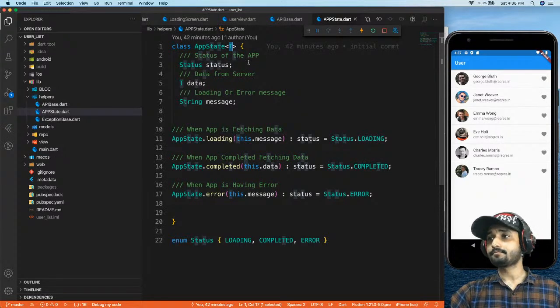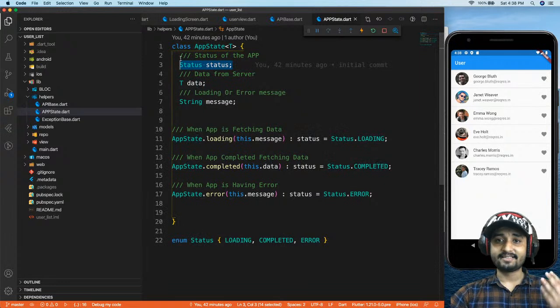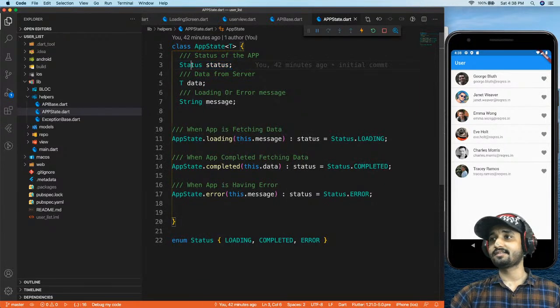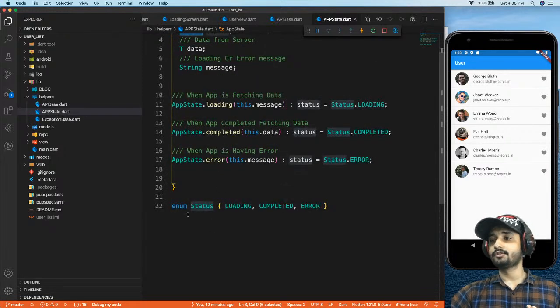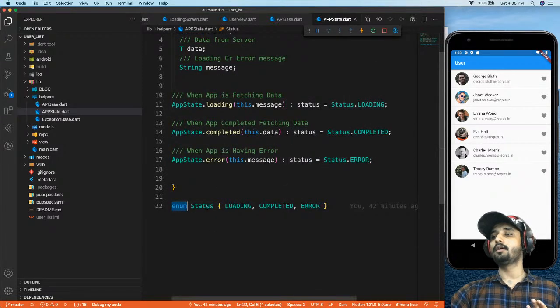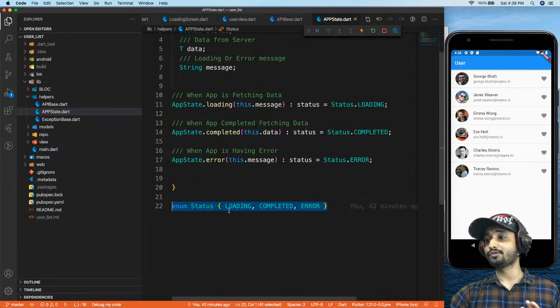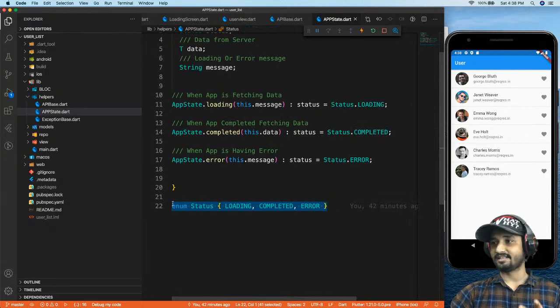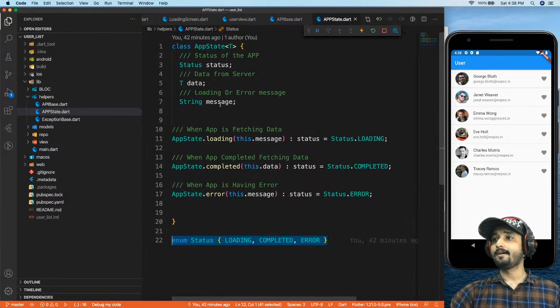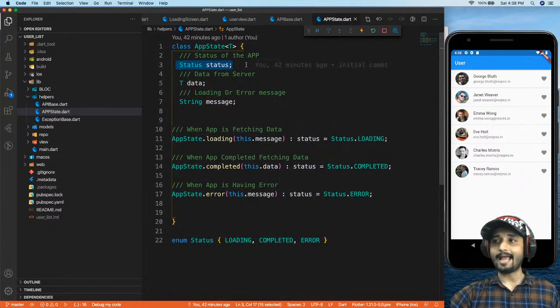The status is going to hold whether it is loading, complete, or error. This status is not a class, but an enum. So you can see I have an enum implemented saying that it is going to be loading, complete, and error. So I have an enum for our state management. We have 3 states: loading, complete, and error, right? Now this enum, I'm going to use it right over here to check the state of my app, right?